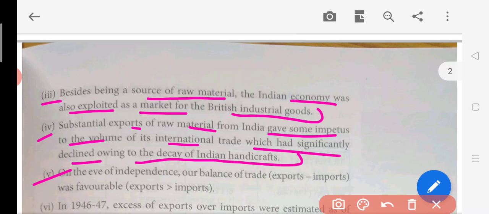Now, the fifth point: on the eve of independence, our balance of trade, export minus import, was favorable. Now, what is balance of trade?